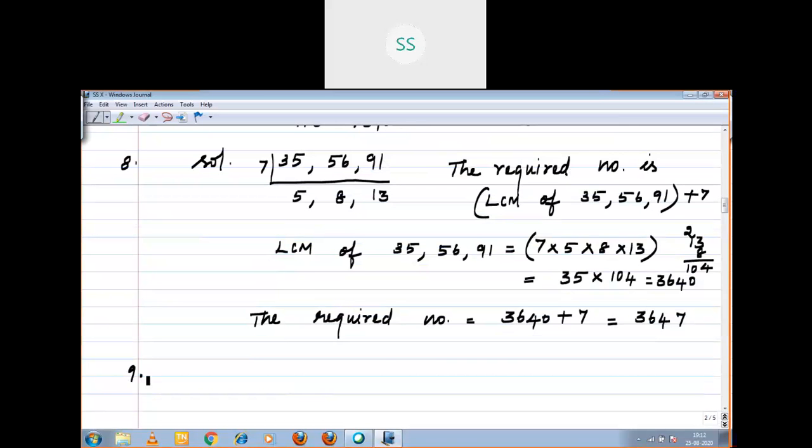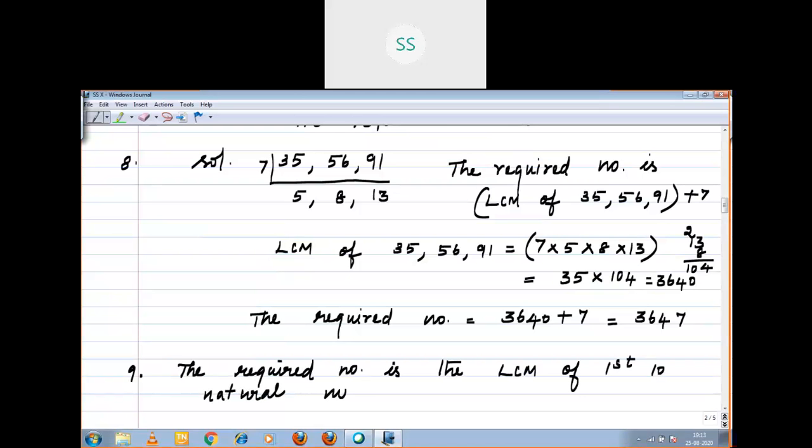What is given in question number 9, you see? Find the least number that is divisible by the first 10 natural numbers, right? Least means you want to find LCM. The required number is the LCM of first 10 natural numbers.